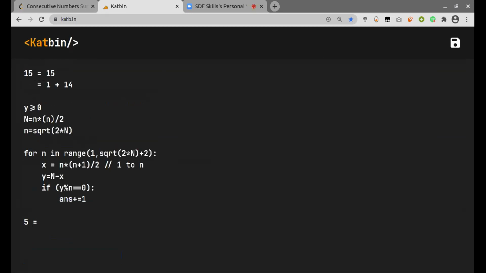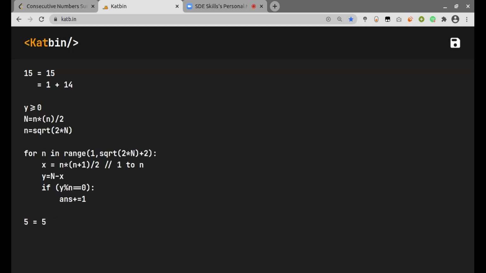and we try to break it, so 5, 4 plus 1, right? So we can start with 1 plus 4, and then the number of terms which we were taking was 1. So 1 plus 4 won't happen, so it will be only 5. Okay, we go the way we started for the 15. We started from 15 first, right? So let's do that. So 5 is 1.